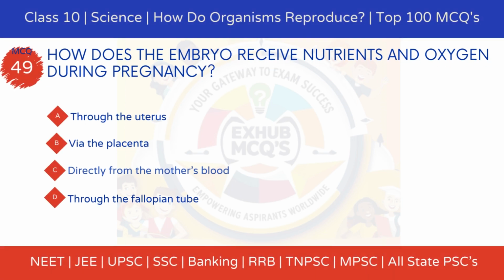How does the embryo receive nutrients and oxygen during pregnancy? Option A. Through the uterus. Option B. Via the placenta. Option C. Directly from the mother's blood. Option D. Through the fallopian tube.